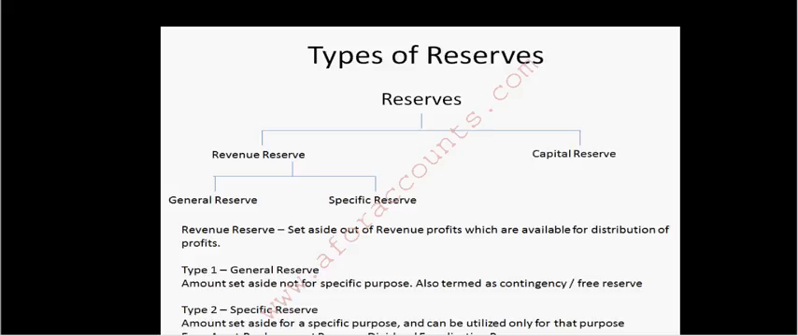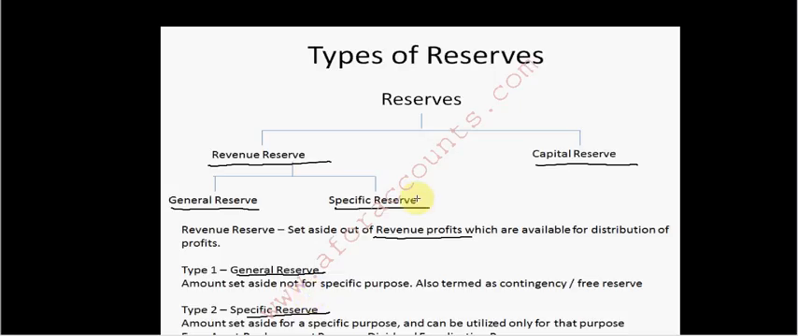Types of reserves. What types of reserves do we have? Revenue reserve and capital reserve. In revenue reserve we have general reserve and specific reserve. What is revenue reserve? When some amount is set aside out of revenue profits, that is, day-to-day business profit, which are available for distribution, it is known as revenue reserve. And the two types are general reserve and specific reserve.